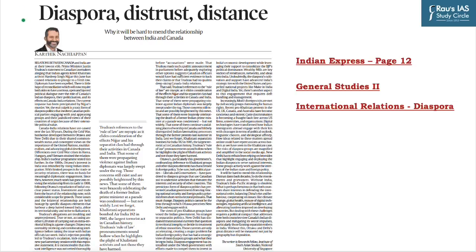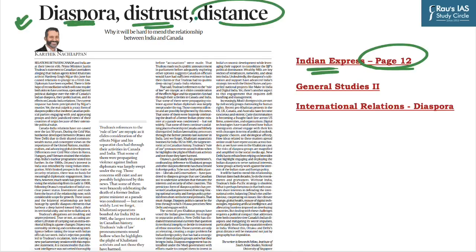The next topic of today's discussion is based on this news, which featured on page number 12 in the Indian Express. The topic says Diaspora, Distrust and Distance. The context of this news is that Canada and India are experiencing a significant deterioration in their relations, which is happening mainly due to Prime Minister Justin Trudeau's accusation in front of Canadian lawmakers that Indian agents were responsible for the killing of Khalistani activist Hardeep Singh Nijjar. This accusation has led to the expulsion of diplomats and has pushed relations to a new low.